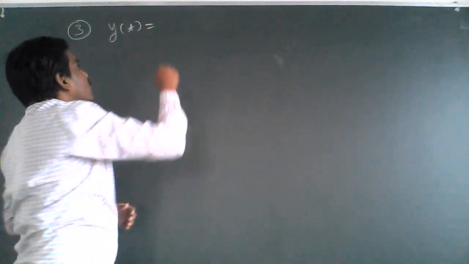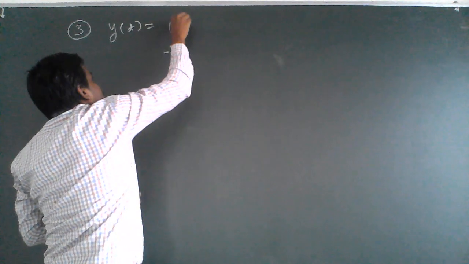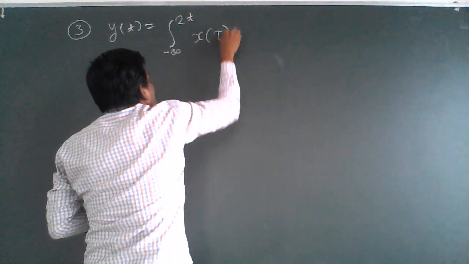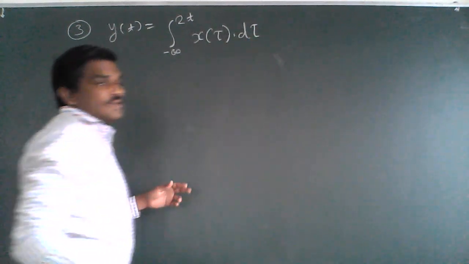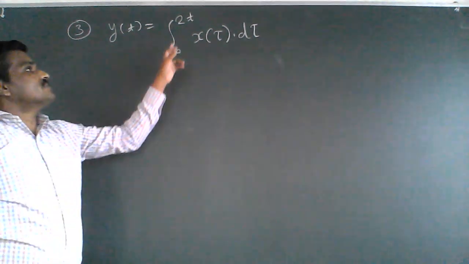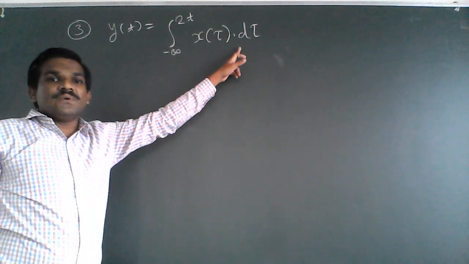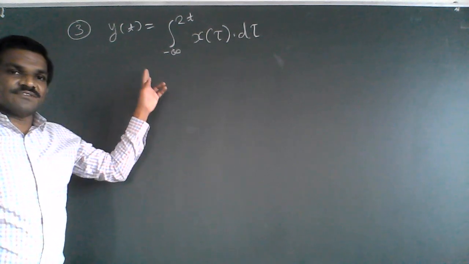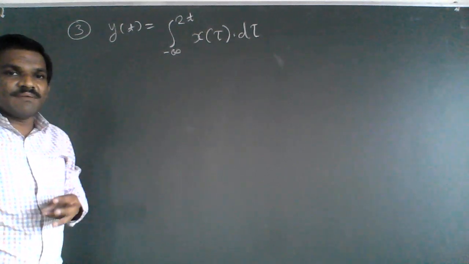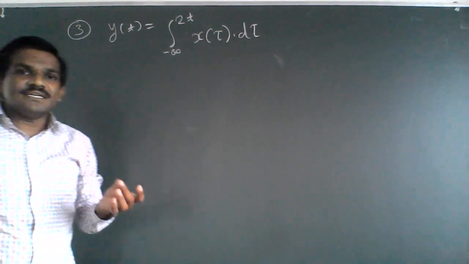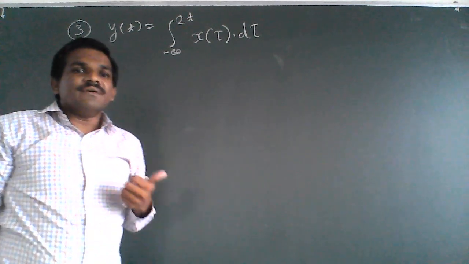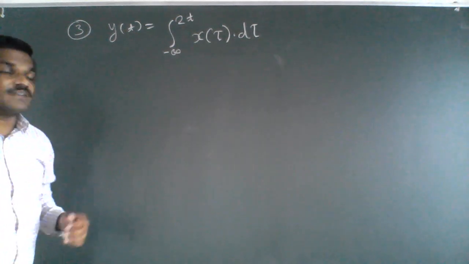Hello everyone, let us consider problem number 3. y of t is equal to the integration from minus infinity to 2t of x of tau d tau. We have to check whether this continuous time system has the properties of memorylessness, causality, stability, linearity and time invariance. Okay, so let us check one by one.